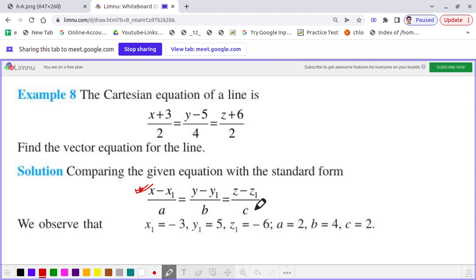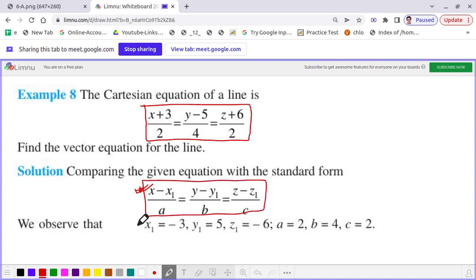In our case, x1 is equal to minus 3, y1 equal to 5 and z1 equal to minus 6, means if we equate these two straight lines, we get these values of x1, y1, z1 and a, b and c. After that it is very easy.